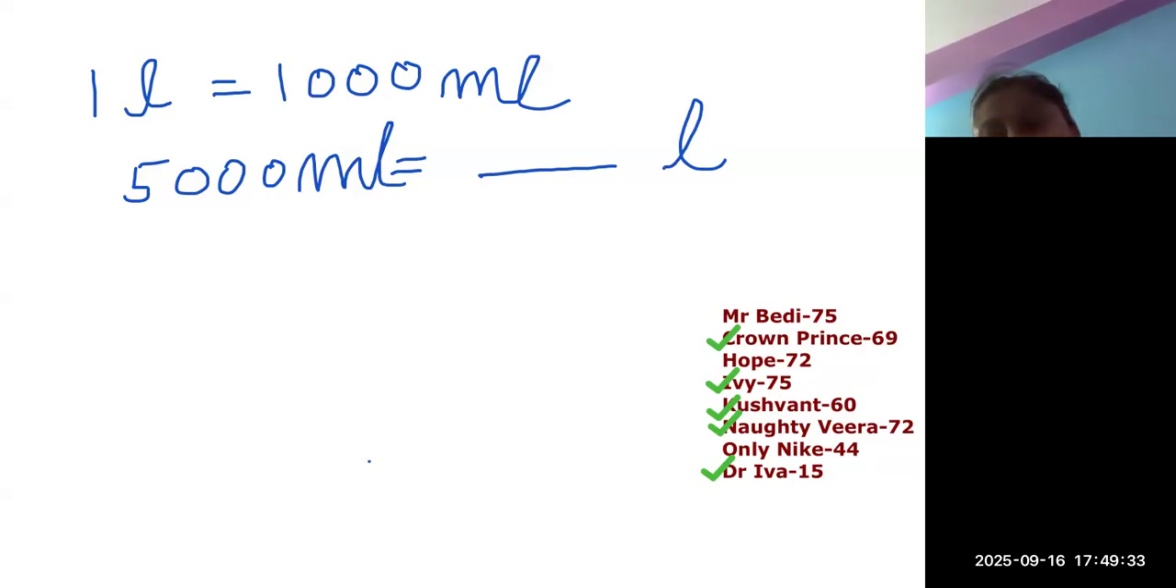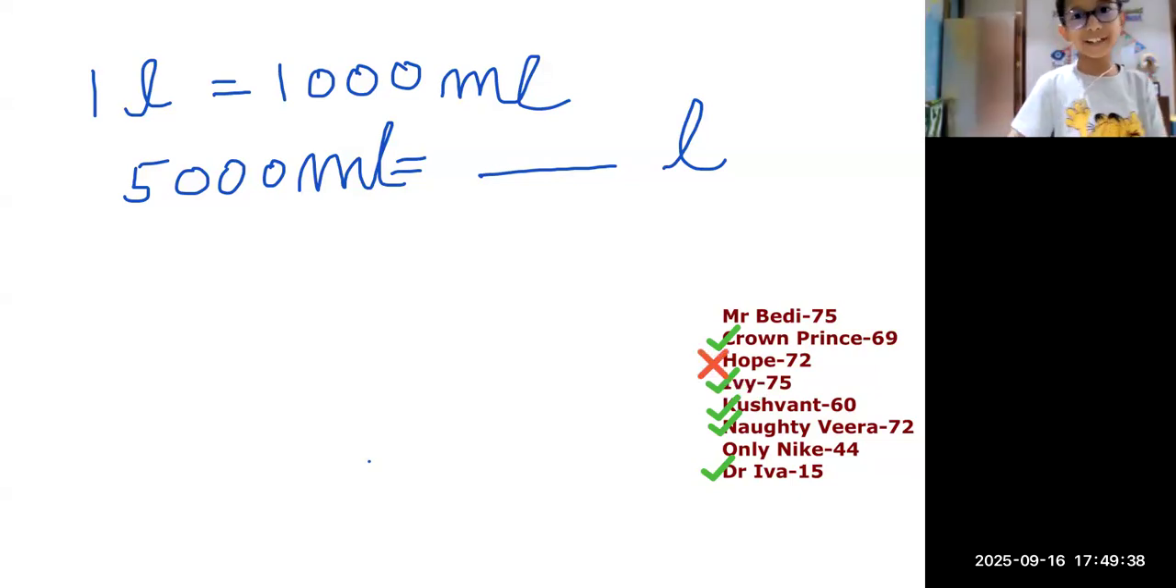Nike, what happened? How did Hope get it wrong?